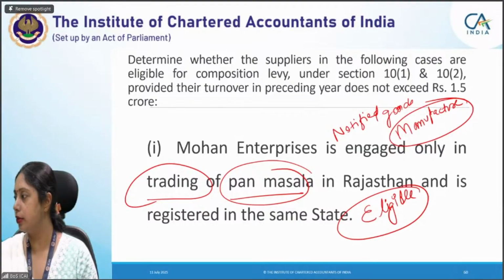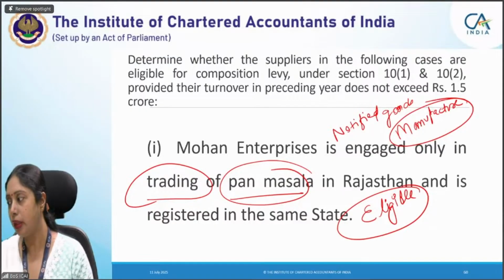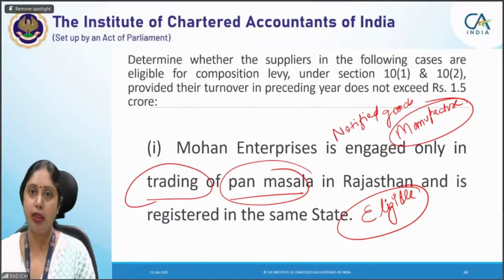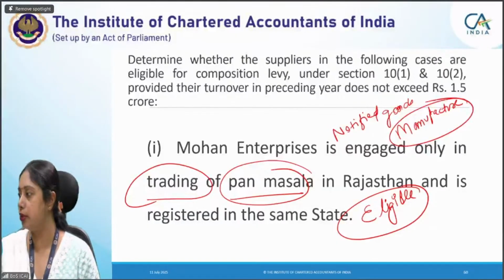And last is Ishan. This was the first question you asked: if turnover has exceeded 40 lakhs but does not exceed 150 lakhs. If it has exceeded 40 lakhs but has not exceeded 150 lakhs, it can opt for the composition scheme till the time its turnover does not exceed 150 lakhs. That option is there. Okay, Ishan, I hope that answers your doubt.